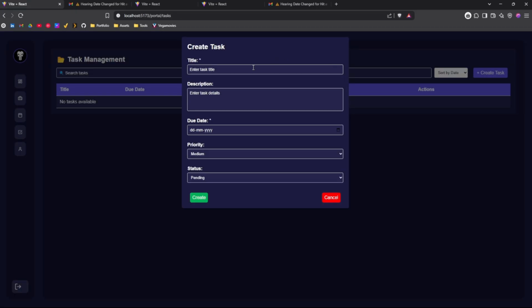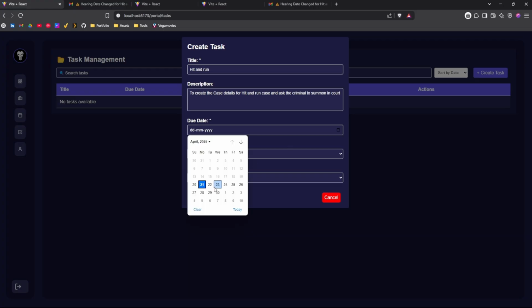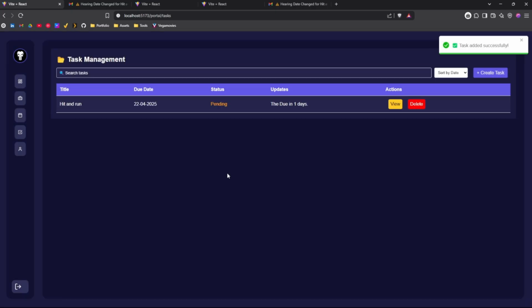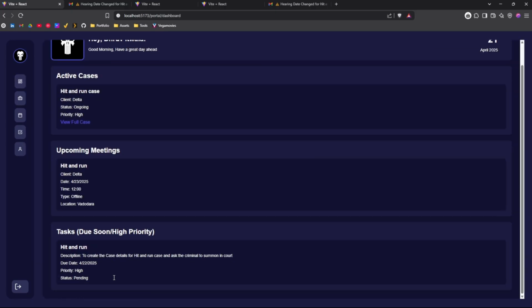Now let's create a task. Let's say the title should be hit and run, and the description should be create the case details for the hit and run case and ask the criminal to be summoned in court. And let's say, like I have a meeting on 23, so let me set the due date, the priority to high, and status should be pending. Yeah, so as you can see it's due in 1 day. And yeah, so I will get the details here.